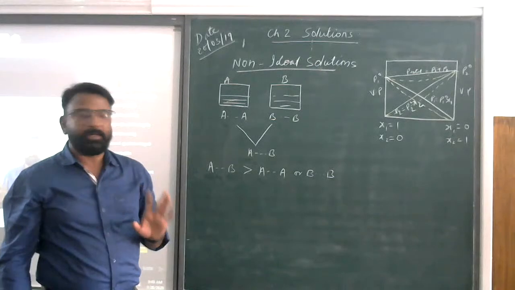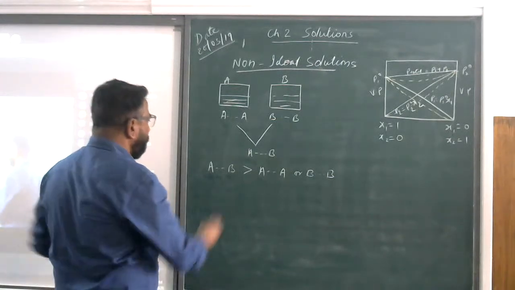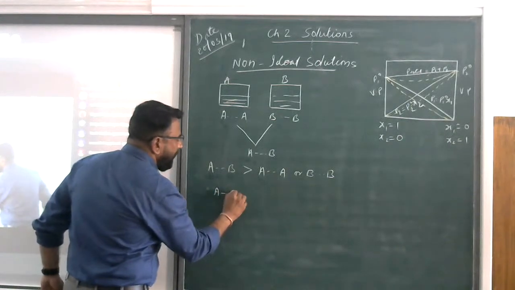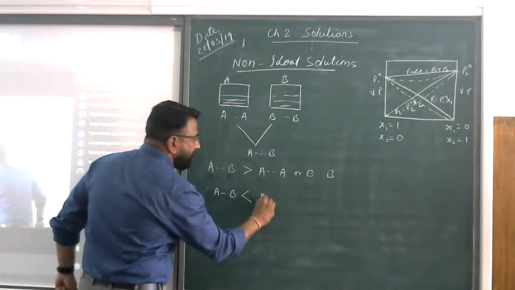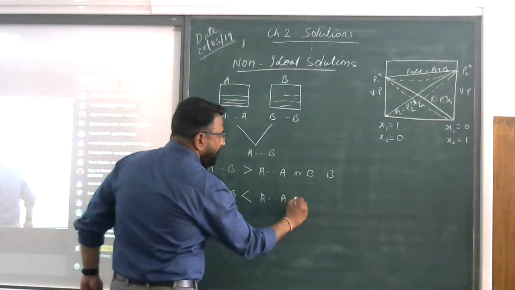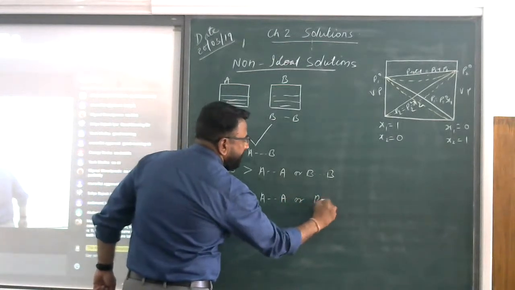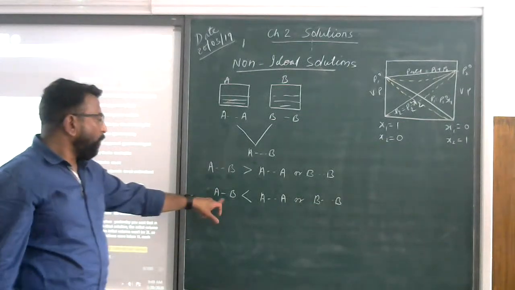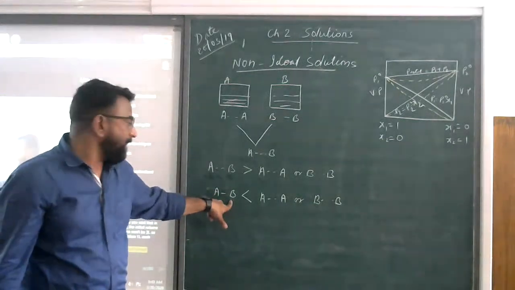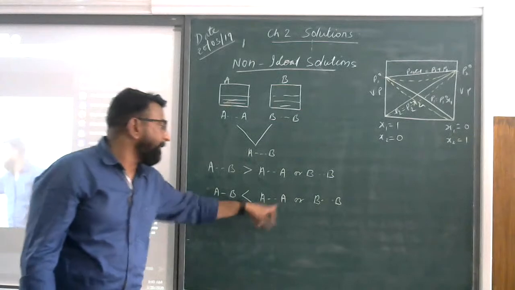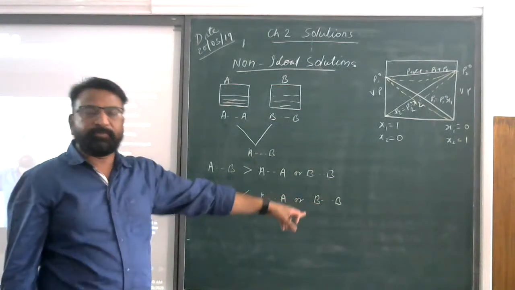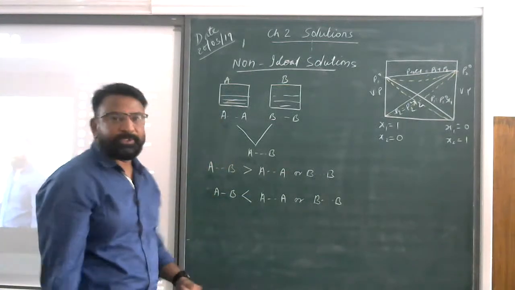So this is the first part. Now come to the second one. What will happen if the force of interaction between A and B is lesser than AA or BB? Is it fine? So this is the second condition. What will happen when the force of interaction between A and B is lesser as compared to the AA force of interaction or BB force of interaction? In that case, it is just the opposite of the first one.